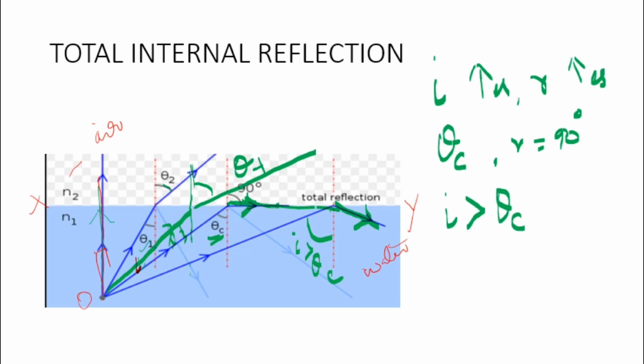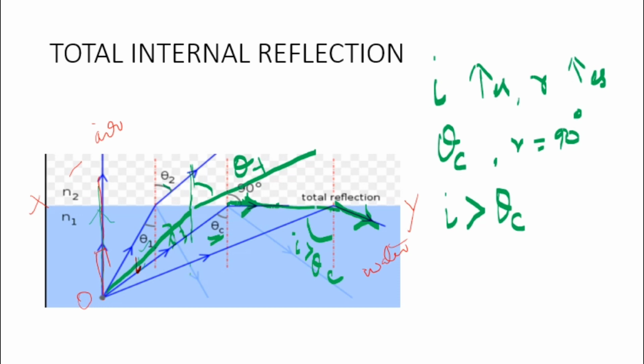Because whenever light falls on a medium, a part of the ray is reflected and a part is refracted. But in this case, whatever the intensity of light falling on the surface at that particular angle, all of it is reflected internally within the medium. So this phenomenon is called total internal reflection, right?